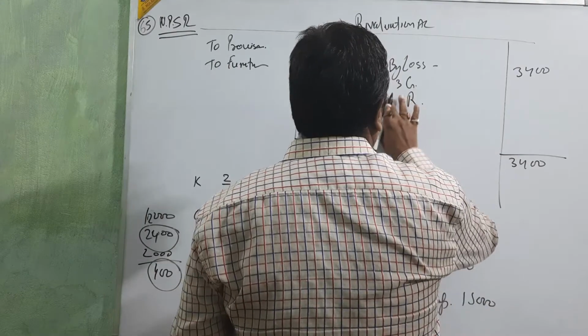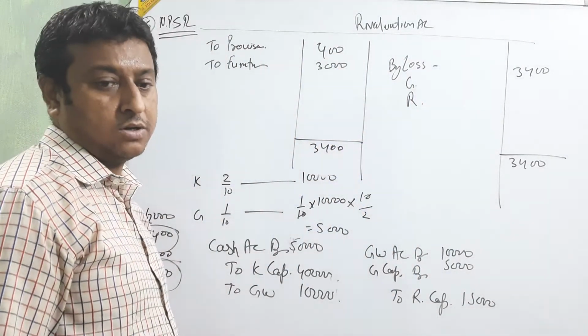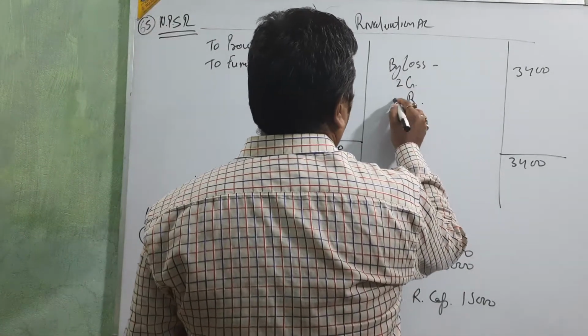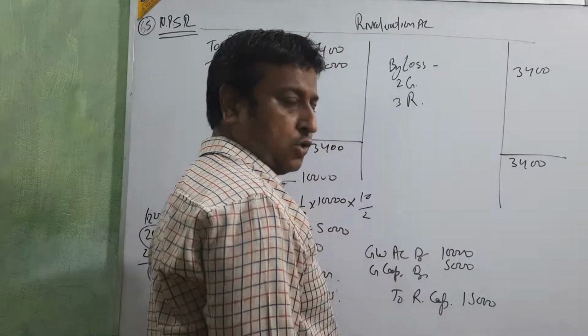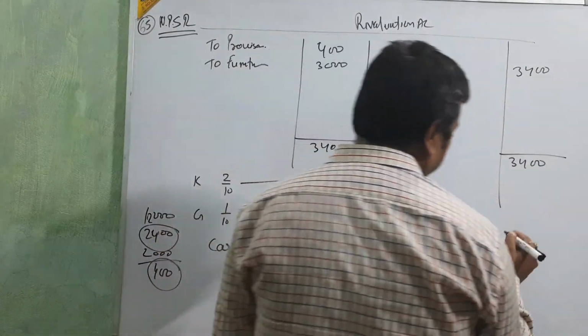Sorry, 3:2 is not there. What is the ratio of G and R? Old ratio is 2:3. Just divide this 3,400 in 2:3.